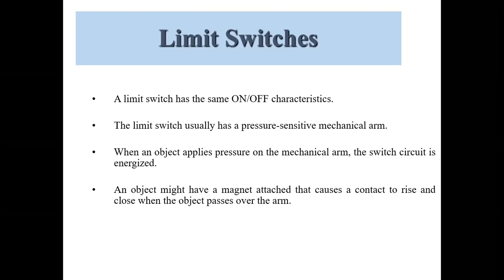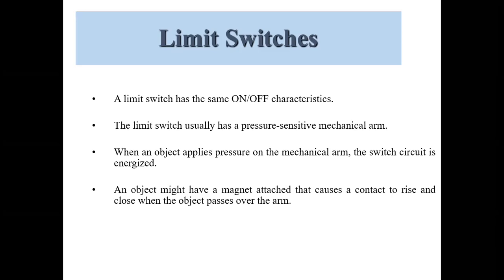When any object applies pressure on the mechanical arm, the switch circuit is energized. And using this mechanical arm, which is energized, we can switch on or off.